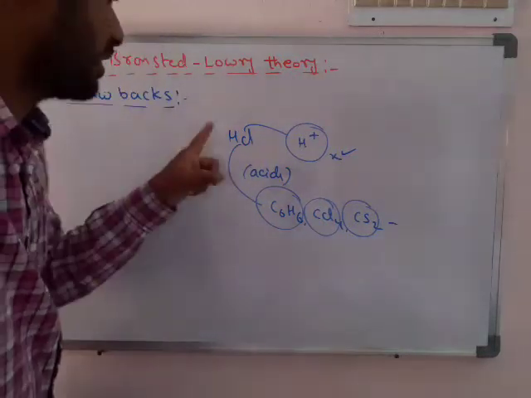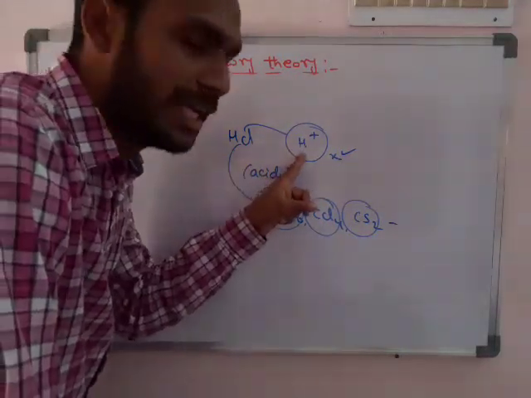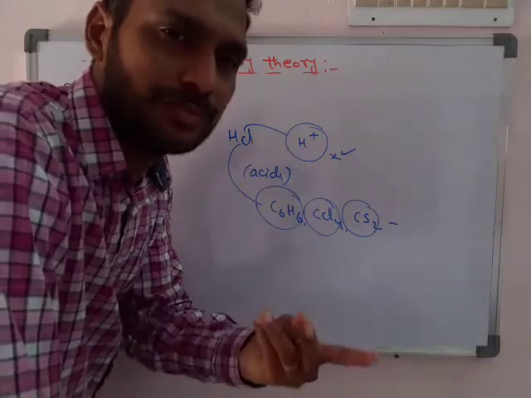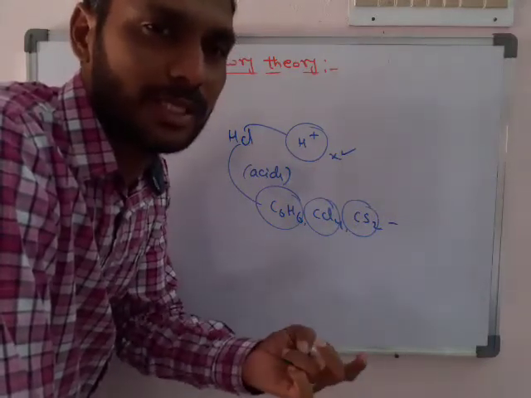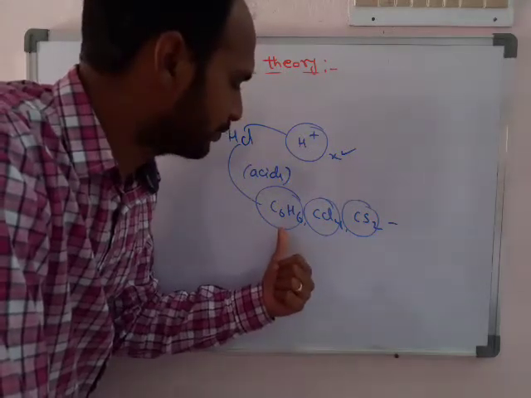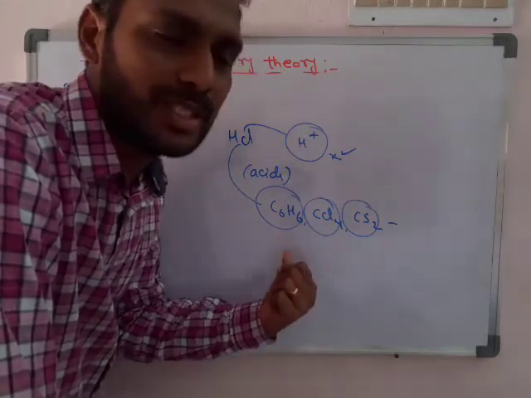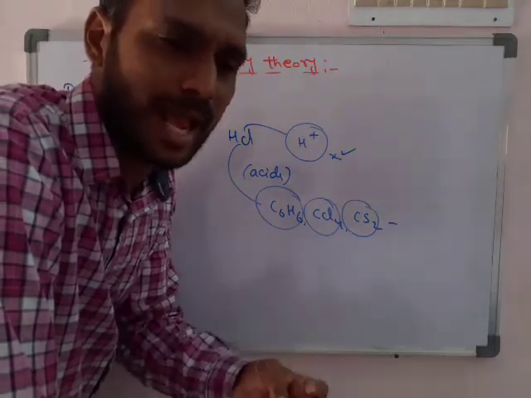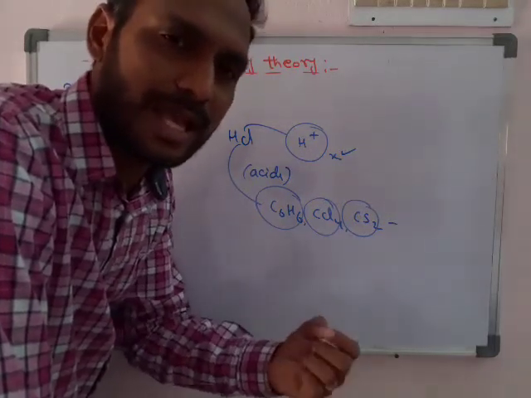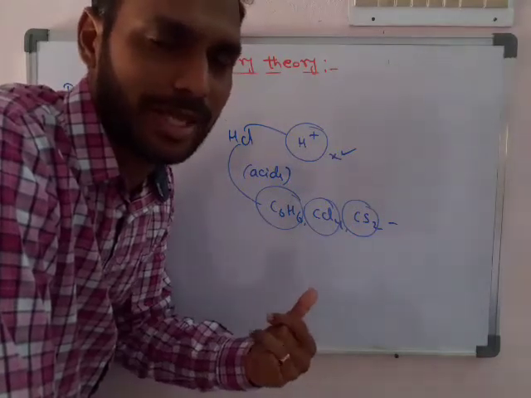HCl is ready to donate the H plus, which means it is ready to act as an acid. But in the presence of compounds like benzene, it is not treated as an acid, because there is no acceptor. Only if there is an acceptor does it donate the H plus.